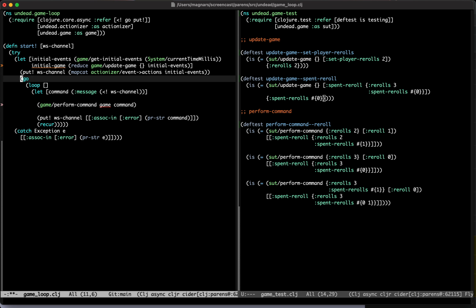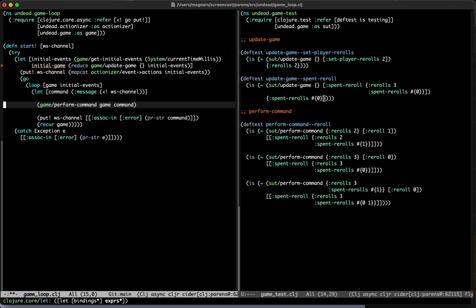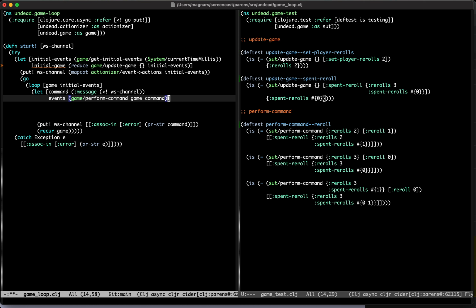Yeah, and then we have to go here. So the initial game will be used to create the game here. Yeah, right. Because then we can recur and create new games every time. So we have a command, and we will have to have a try inside here, but maybe not now. For sure. This is an exception country.